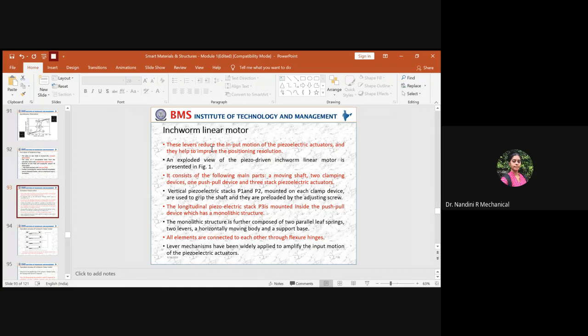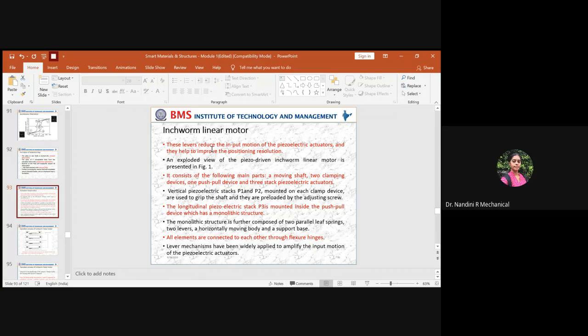So when very small movement is needed with very high accuracy, we go with inchworm linear motors. For that, we are using piezoelectric actuators.